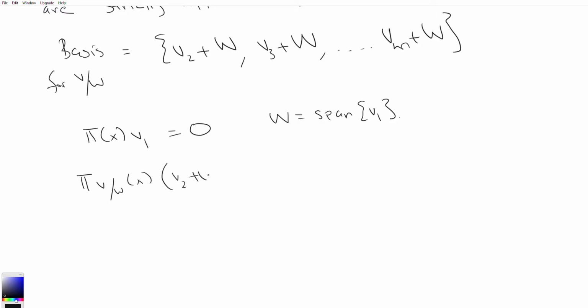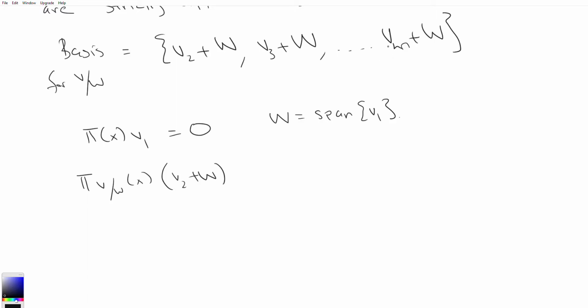Now, π_{V/W}, the factor representation, acting on the first basis vector v2 + W, because it's strictly upper triangular, right? So what I'm going to assume is that it's strictly upper triangular with v2 + W being the first column, v3 + W being the second column, all the way up to vm + W being the m minus 1th column. That's the ordered basis.